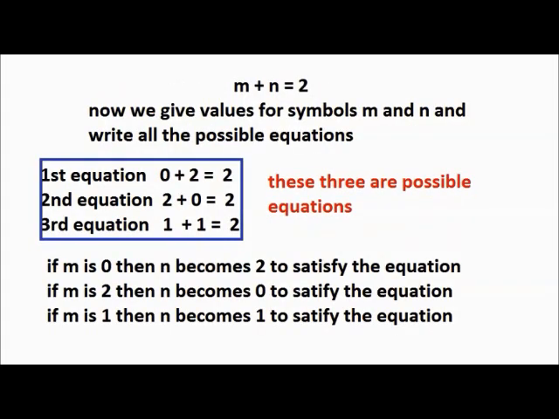Then the first equation, 0 plus 2 is equal to 2. Second equation, 2 plus 0 is equal to 2. Third equation, 1 plus 1 is equal to 2. These three are possible equations. If m is 0, then n becomes 2. If m is 2, then n becomes 0. If m is 1, then n becomes 1 to satisfy the equation.